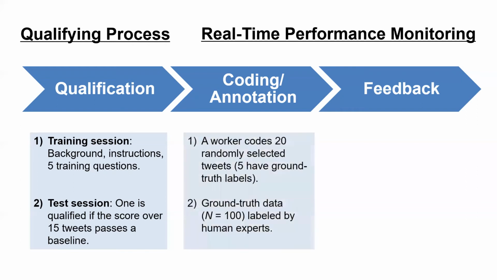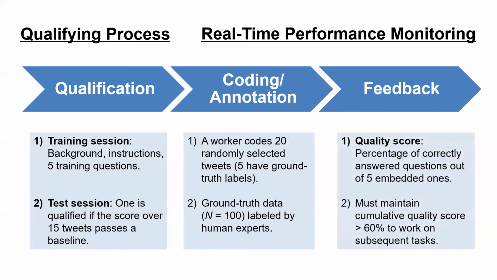Then in the next stage of coding and annotation, the eligible worker would code a total of 20 randomly selected tweets from a pool in a single task. Out of the 20 tweets, 5 have ground truth labels because we have human experts to provide valid and reliable labels of the data, so-called ground truth data.